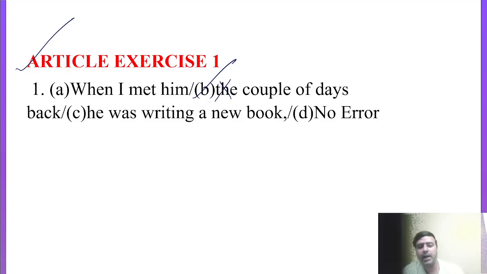We never use here any type of article. You also can't use here articles a and an, right? You cannot use here articles a and the. So we simply speak like this: when I met him couple of days back. We never speak like "the couple of days back"; that is absolutely incorrect over here.